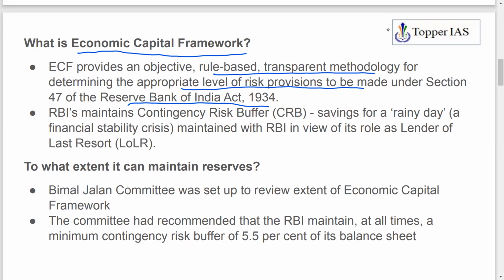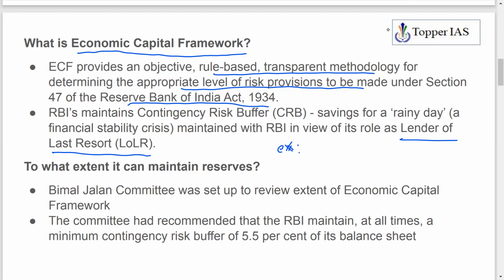So the question is risk provisioning. You all know that a crisis may happen at any time. The same is the case with a financial crisis or a crisis in the economy. Whenever there is a crisis, it is RBI that has to intervene to fulfill its role as a lender of last resort. For example, whenever a particular bank is facing a liquidity issue, whenever nobody is willing to lend to a bank, it is RBI that will lend to the bank and come to its rescue. That's what we refer to as the term lender of last resort.